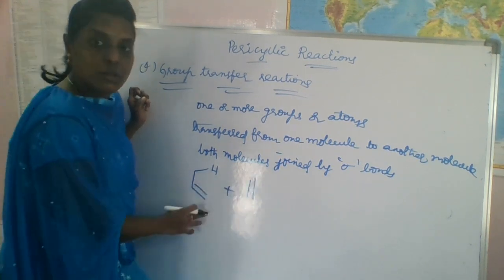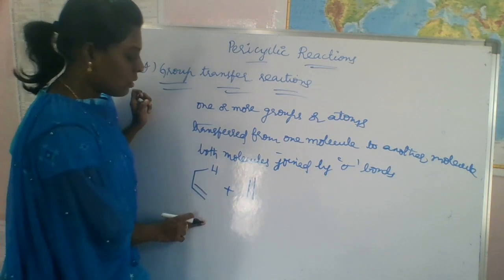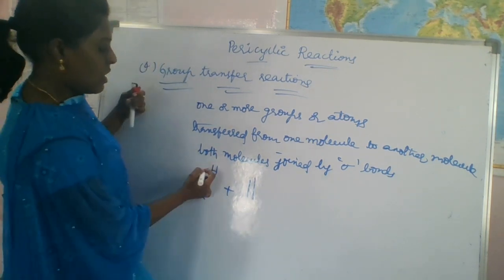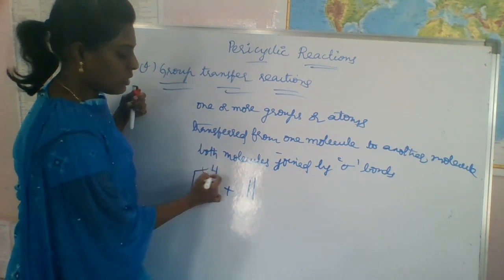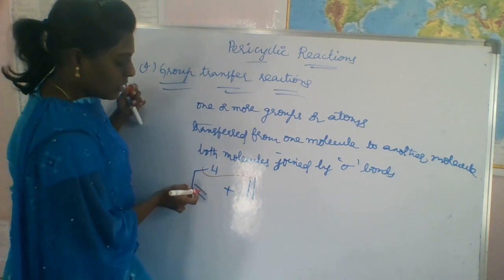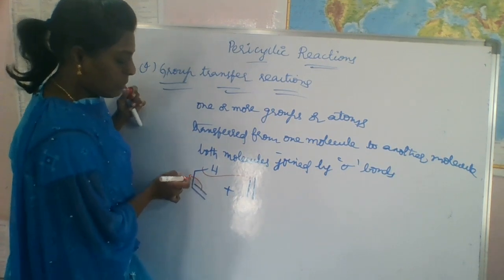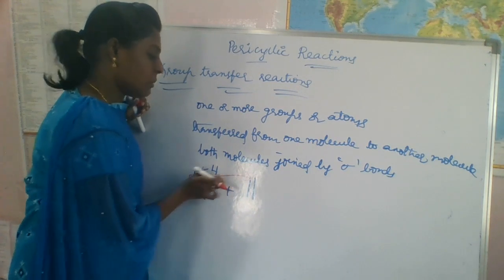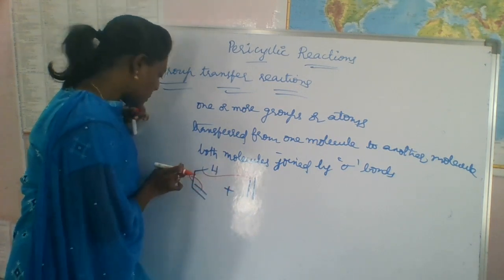These are the two molecules, right? Okay. So next what we have to do? We have to transfer this hydrogen to this end, right? So thereby what will happen? This bond will be shifted here, because we have to transfer this sigma bond, right? So what will happen here?